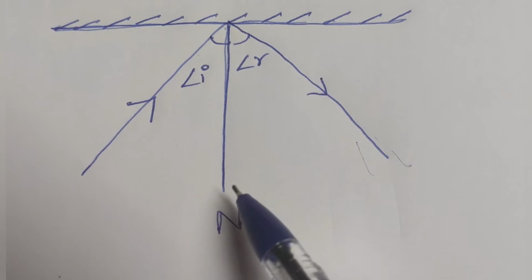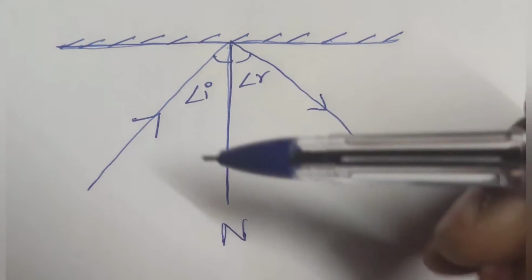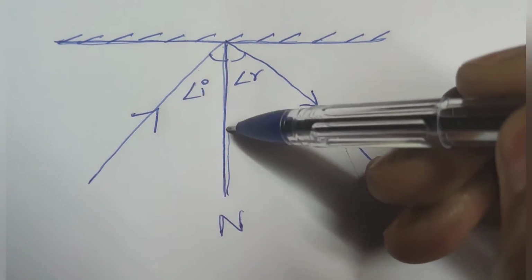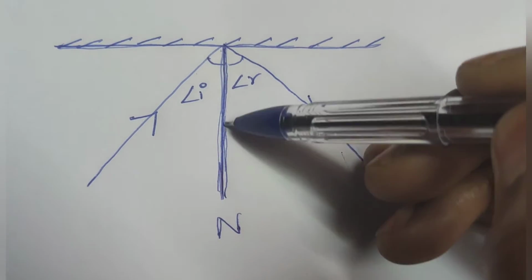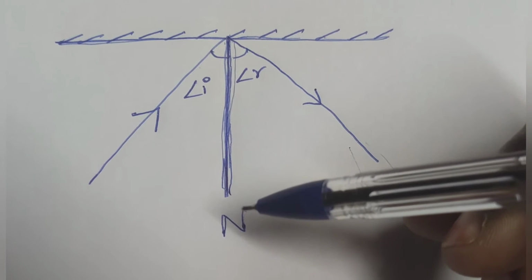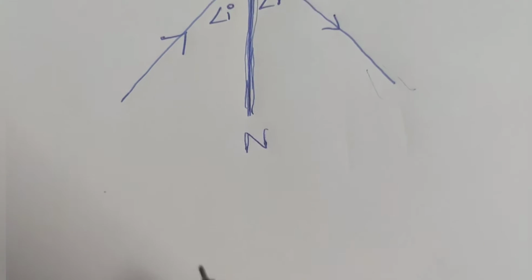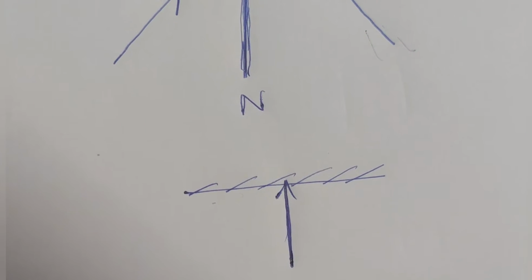Here they say the incident ray is 90 degree perpendicular to the mirror surface. So incident ray itself is perpendicular to the mirror surface. Then the angle of incidence is 0. So therefore angle of reflection will also be 0. See here in this case, if this is the mirror, and this is the normal, the incident ray falling on the mirror itself is 90 degree.